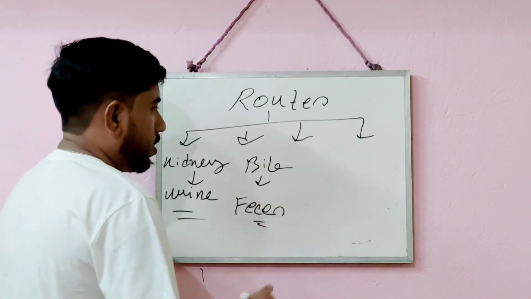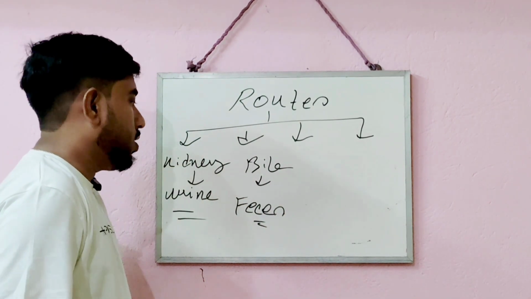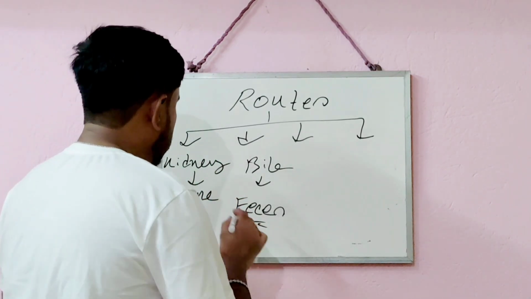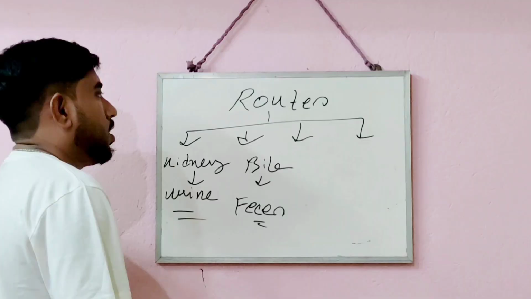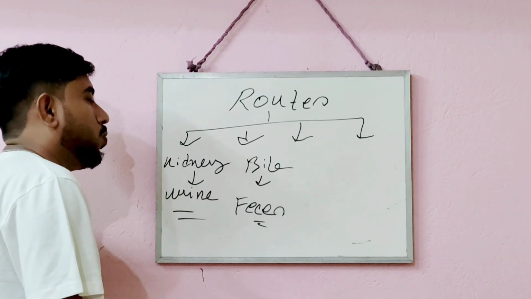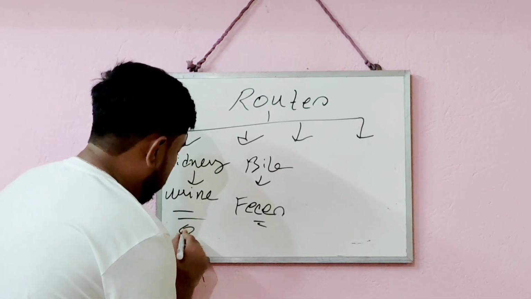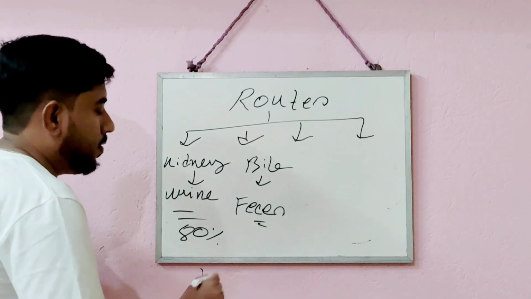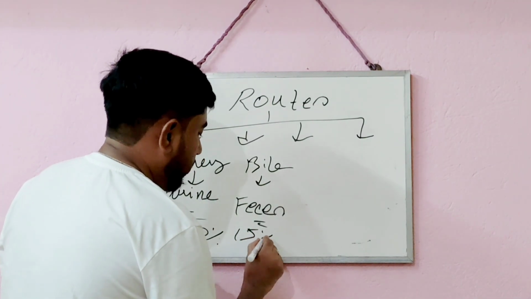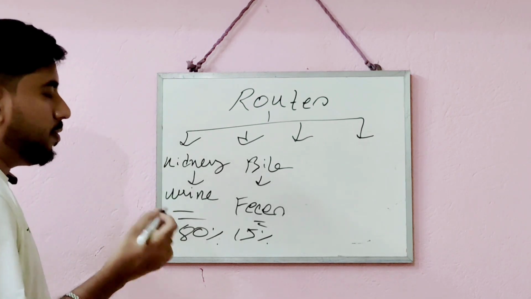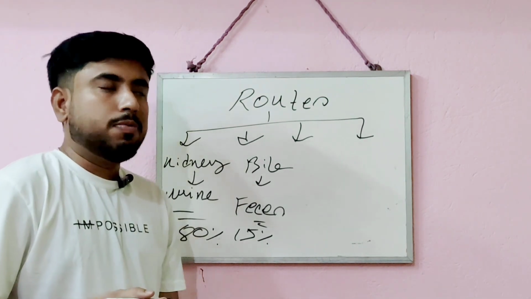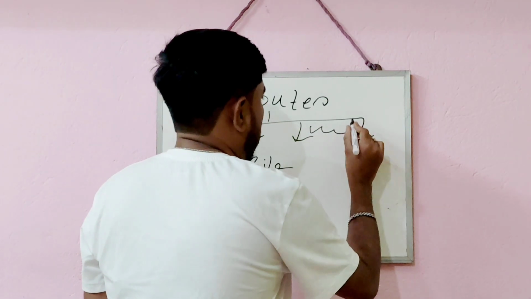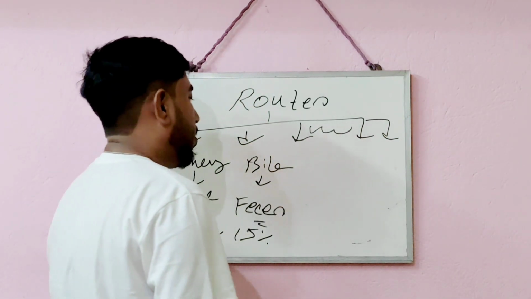Kidney and bile are the more important routes of elimination. Of these, the kidney is the most used route for most drugs. Almost 80% of drugs are eliminated through the kidney, about 15% to 17% are eliminated by feces, and the remaining 5% to 10% can be excreted through other routes of elimination.